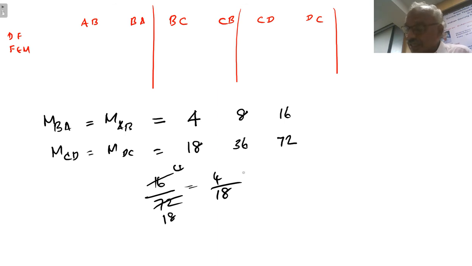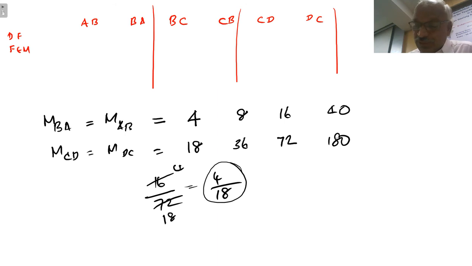In the same way, this ratio is to be maintained, whatever the ratio. Therefore we can assume 4 and 18, 8 and 36, 16 and 72, or 40 and 180. Any value we can assume, but in that ratio we have to assume. Therefore now here the frame is assumed to